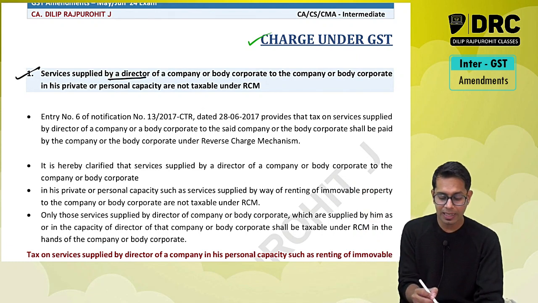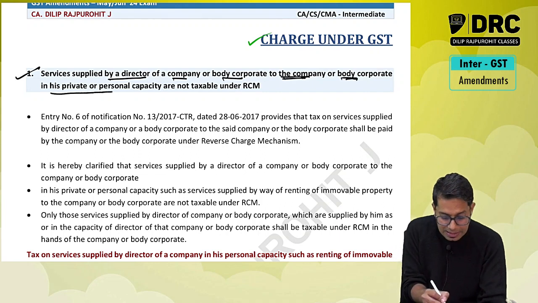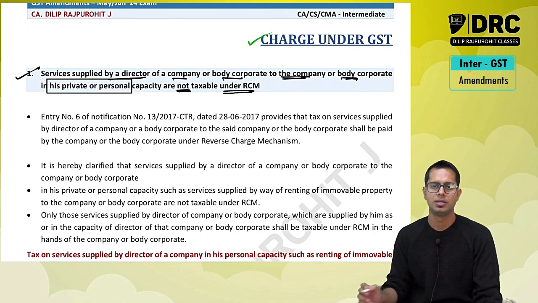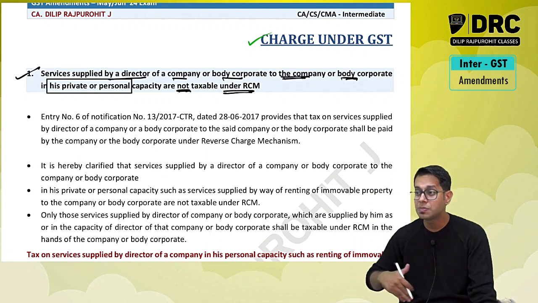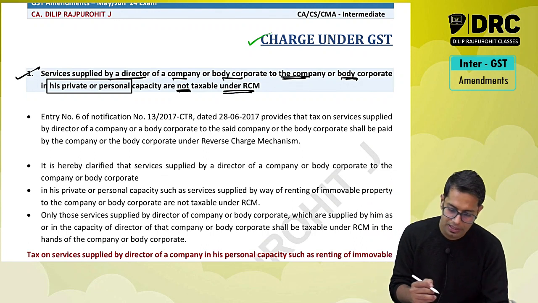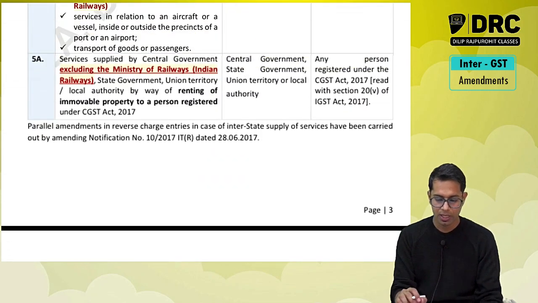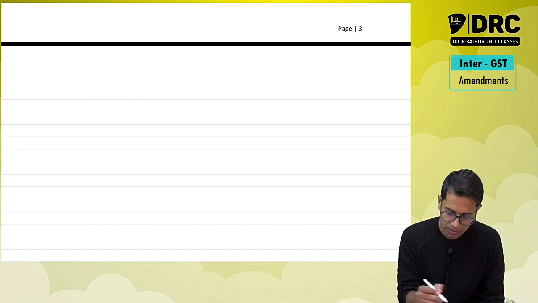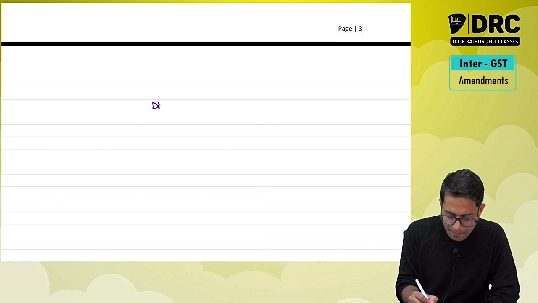Services supplied by a director of a company or a body corporate to the said company or body corporate in his private capacity or in his personal capacity is not taxable under RCM. The services given by a director of a company in his personal capacity or private capacity is not taxable. It is not taxable as what, sir? It is not taxable under RCM. Now please note, director of a company.